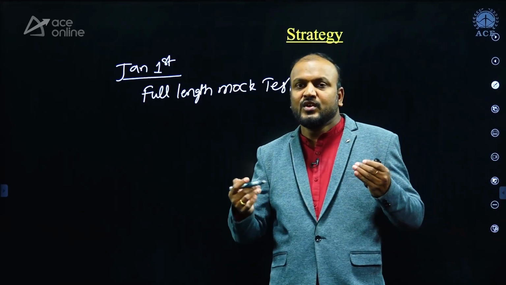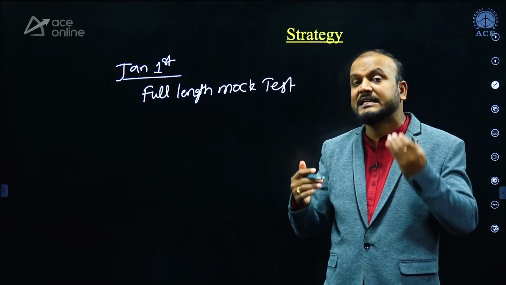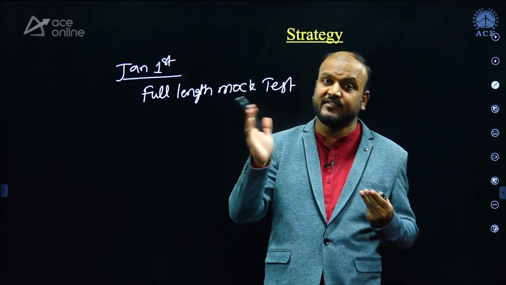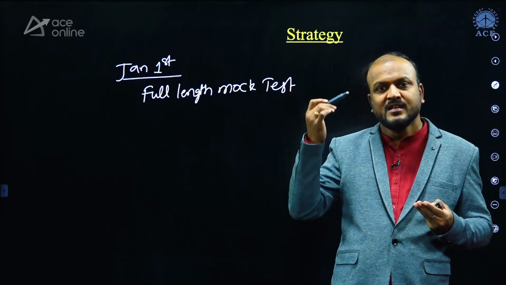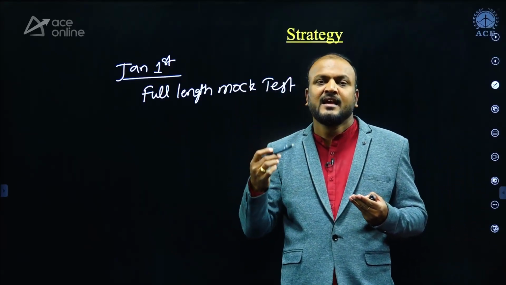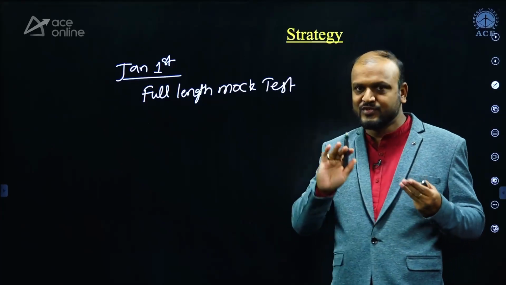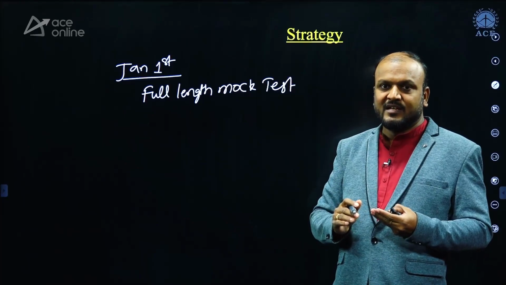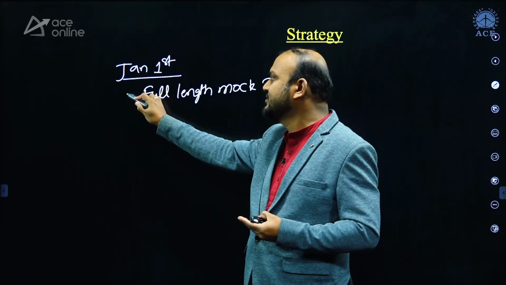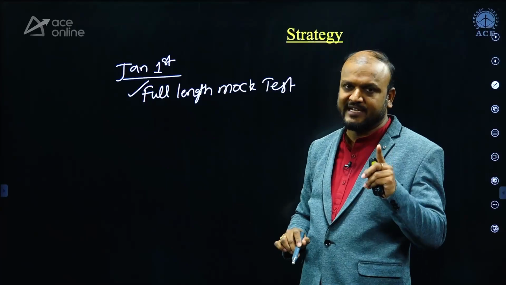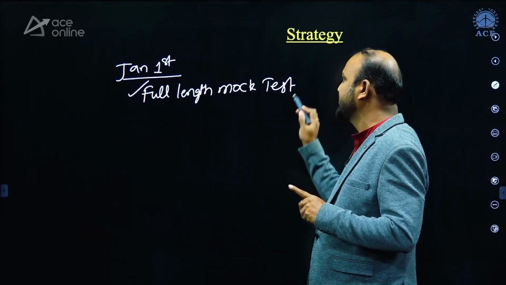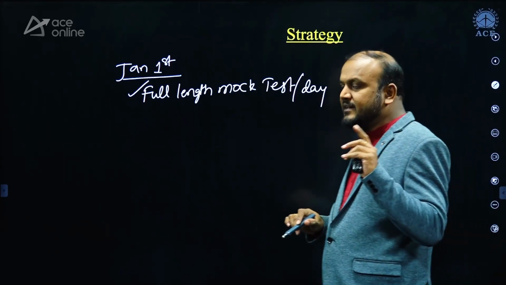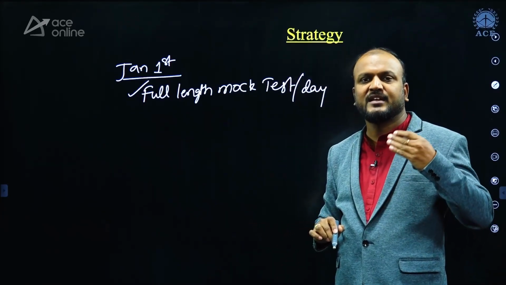You have to train your brain in such a way that in those 3 hours, your brain should switch to different subjects and different concepts. At that point of time, the concept has to be recollected, applied on the problem, and solved. All this should happen in a 3-hour duration. To do that, you have to write a minimum of one full-length mock test per day, at least from January 1st. Some days you write 2 tests, some days 1 test.